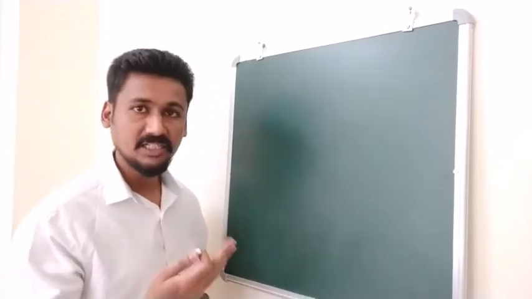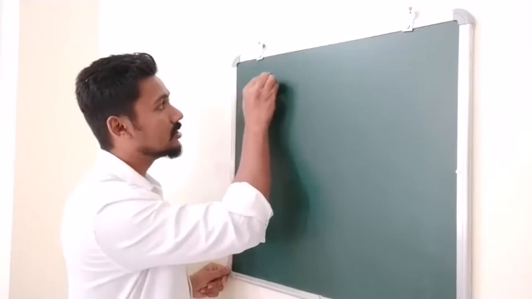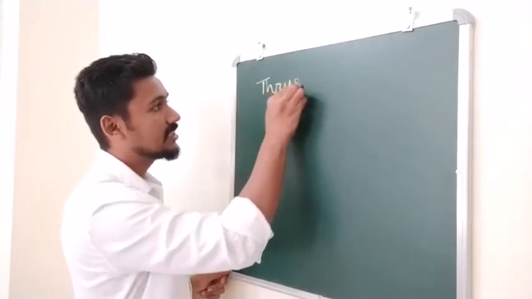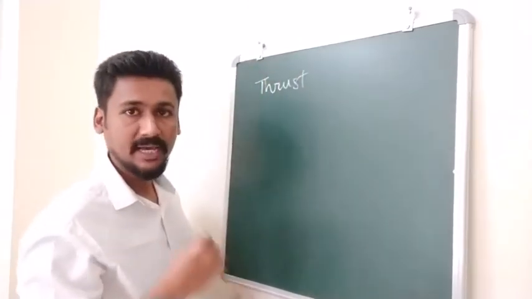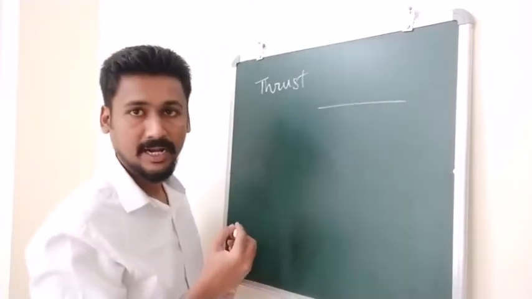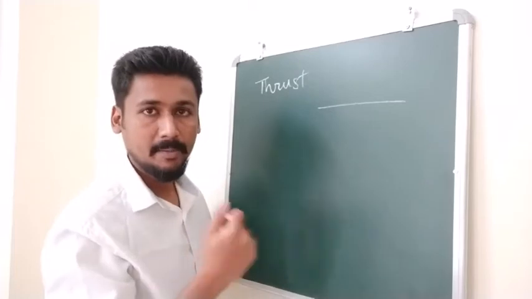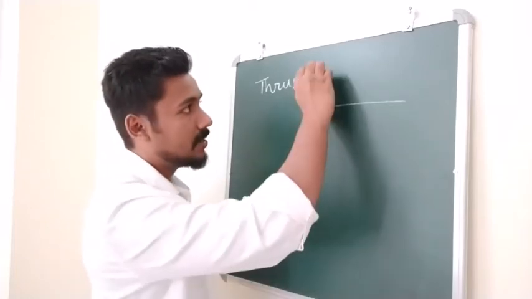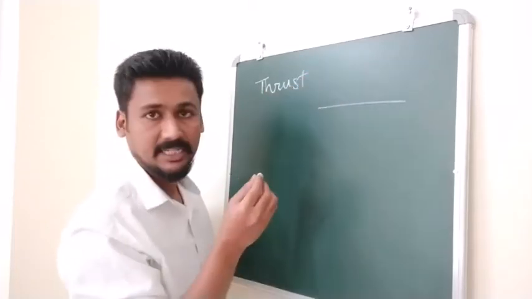To understand pressure, first we understand a concept called thrust. Now what do we mean by thrust? Consider this is a surface, right? On this surface we can apply force in many ways. We can apply it from this side or from this side.